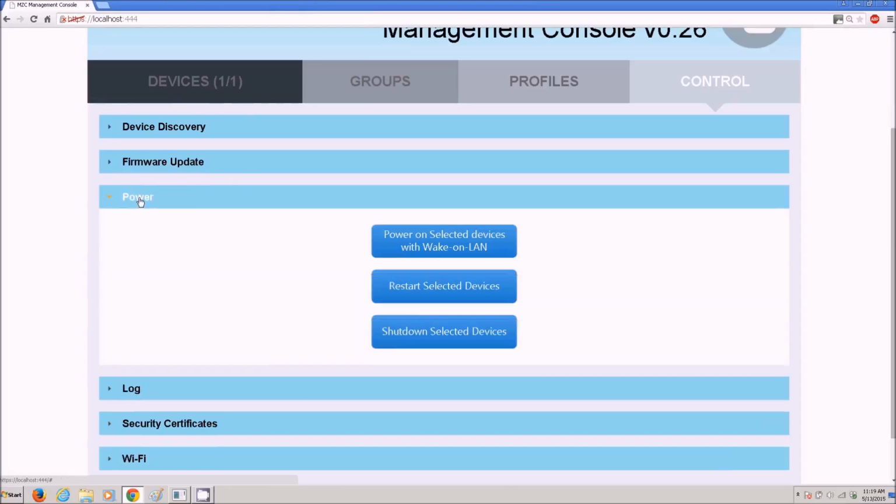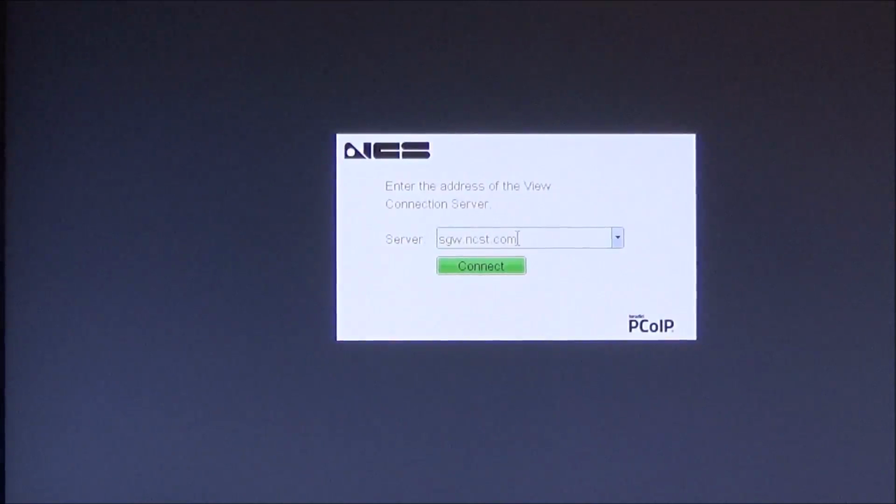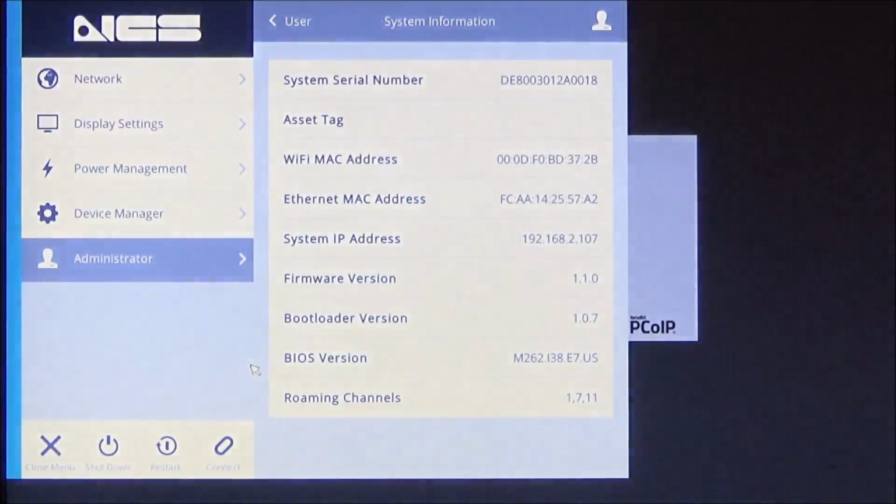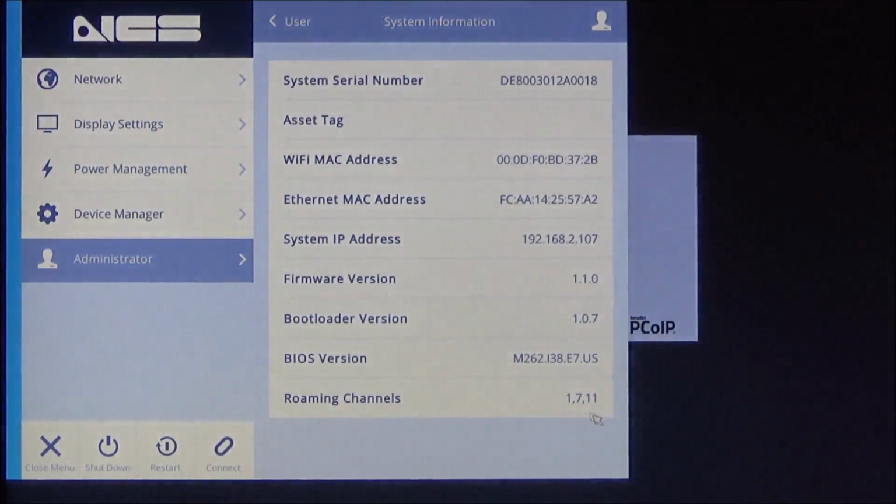Okay, to restart your device, go under Control, under Power, click Restart Selected Devices. As soon as you click that, the target device will restart, and the settings will take effect once it's finished rebooting. The system has restarted, and we hit Function F10 to go back into the on-screen menu. Go to Administrator, System Info, and double check the roaming channels have changed to 1, 7, and 11, and they have.